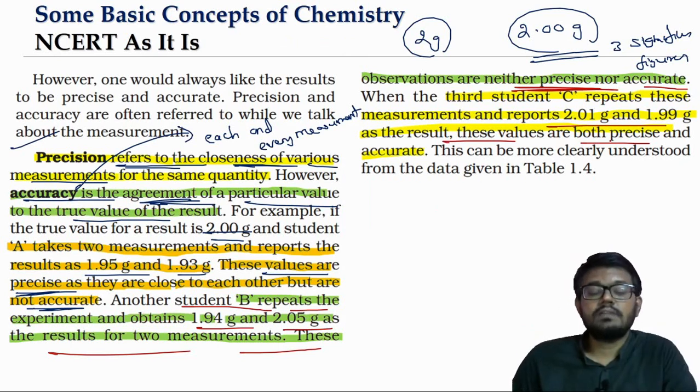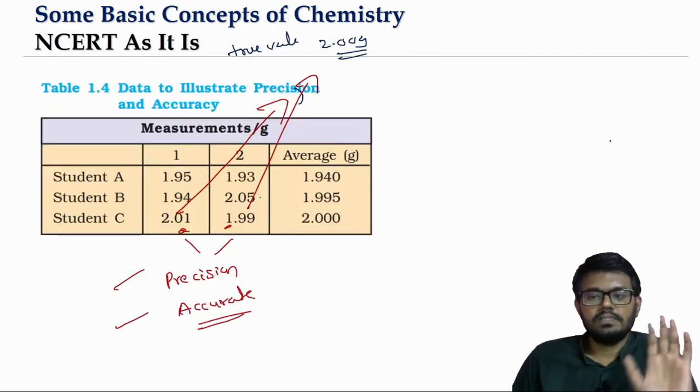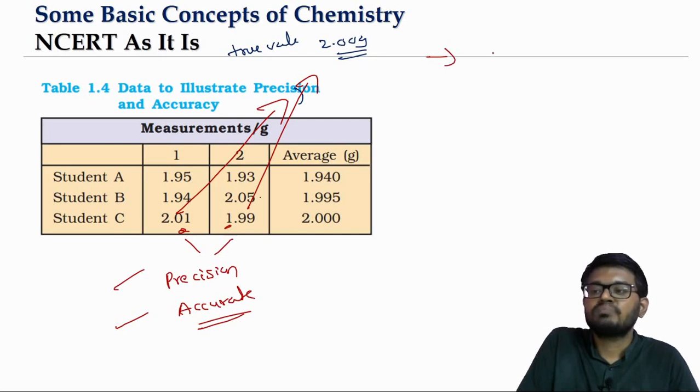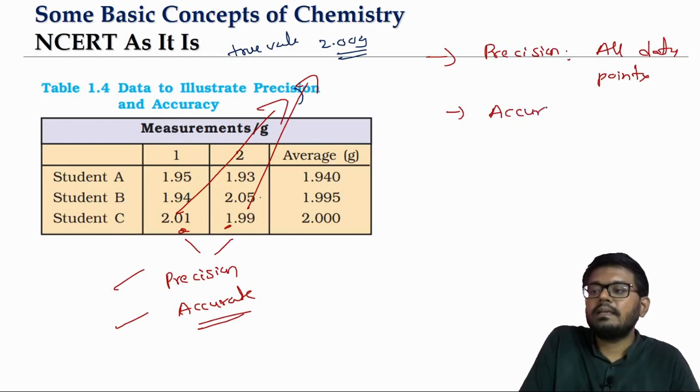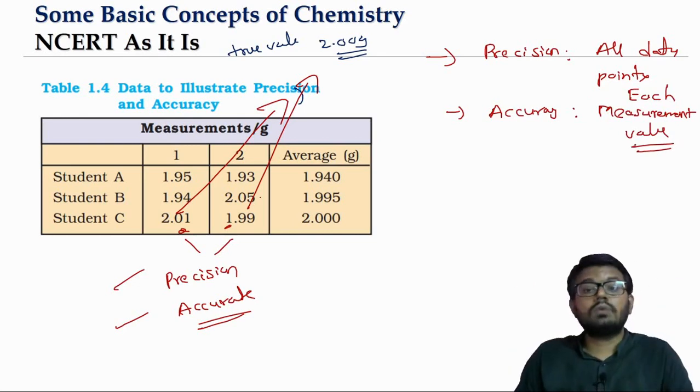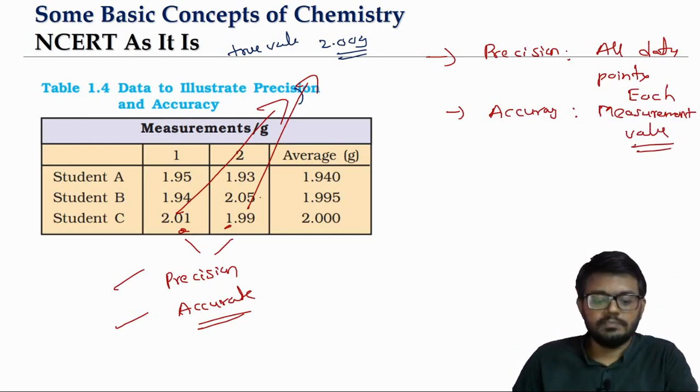So this is about the concept of precision and accuracy. The only thing that we need to keep in mind is that precision is about all the data points, how close they are. The accuracy part we talk about for each measurement value, how close it is to the true value. That is what we call the accuracy part.